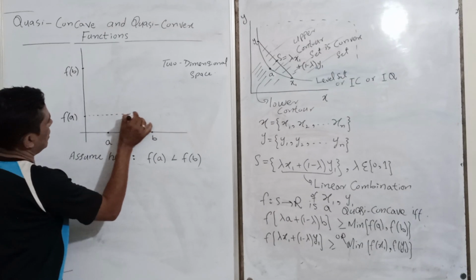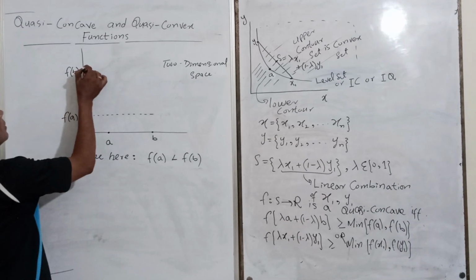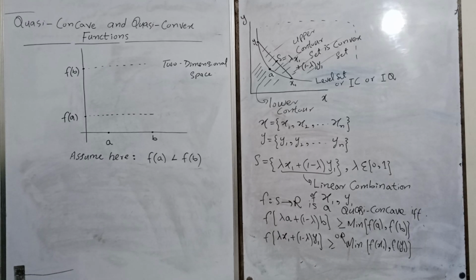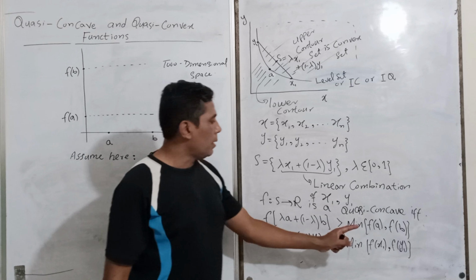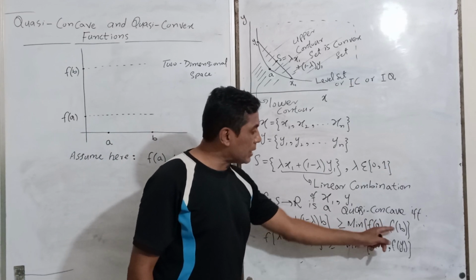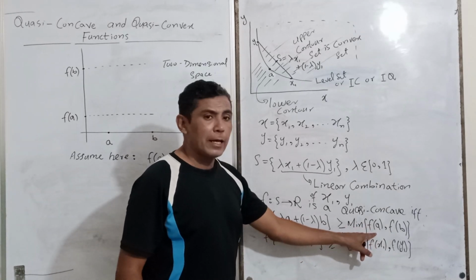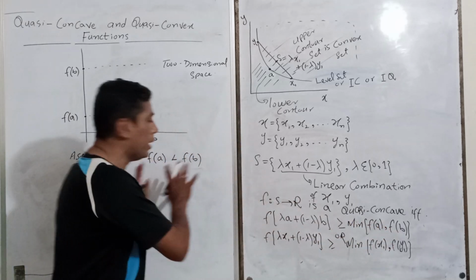So what is the definition here? Min of, what does it mean? Of these, which one is the lowest value? fa is lesser than fb, we assume here.